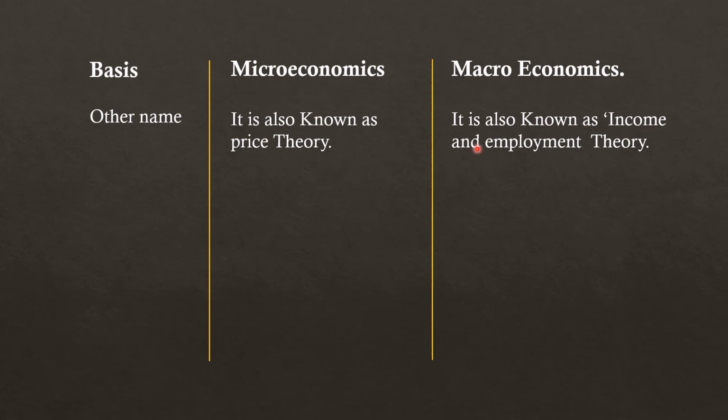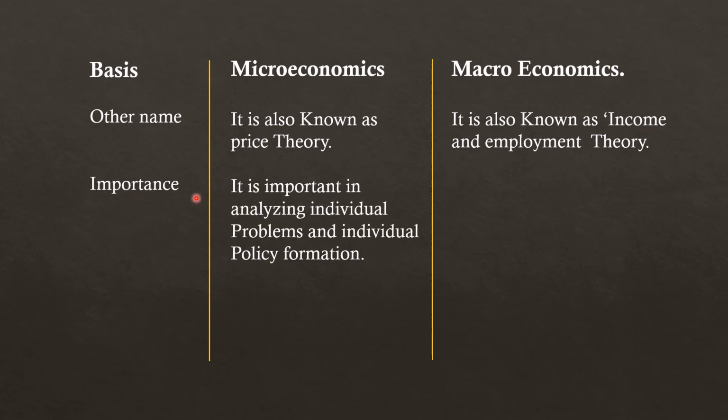Sixth point is importance. Microeconomics is important in analyzing individual problems and individual policy formation. Individual problem and policy formation means what is the problem related to demand, supply, price, wages, and what policy should be there to overcome the problem. So microeconomics is helpful for this.